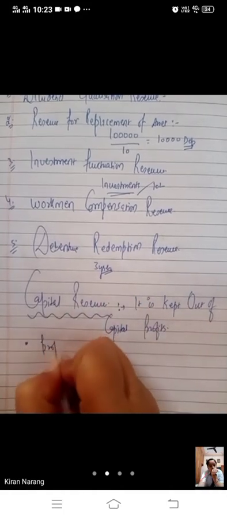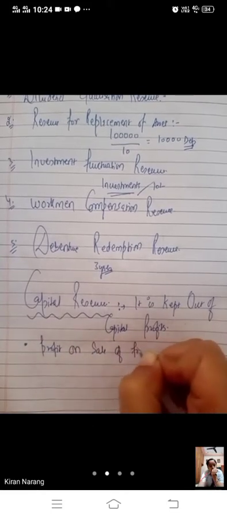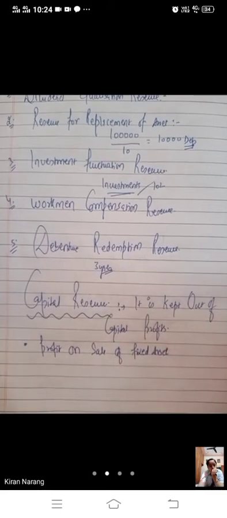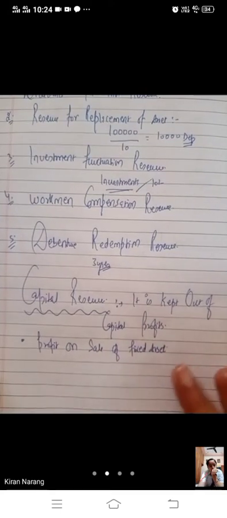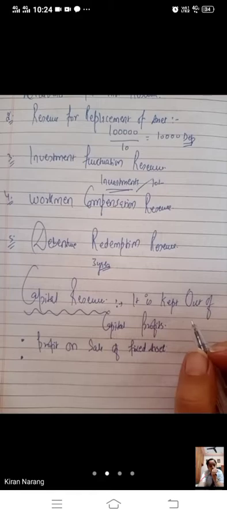Profit on sale of fixed asset. Suppose you have purchased a building 10 years back, you have purchased a building for rupees 2 lakh and now you have sold it for 20 lakhs. This is 18 lakhs gain and this is a capital gain.